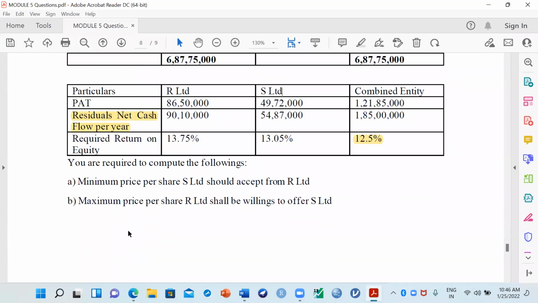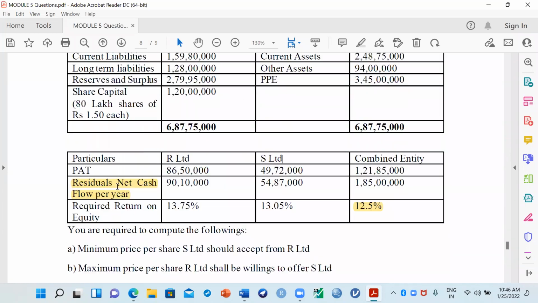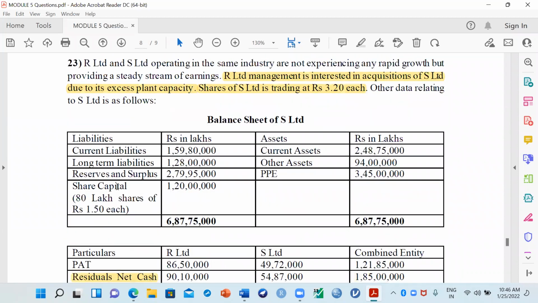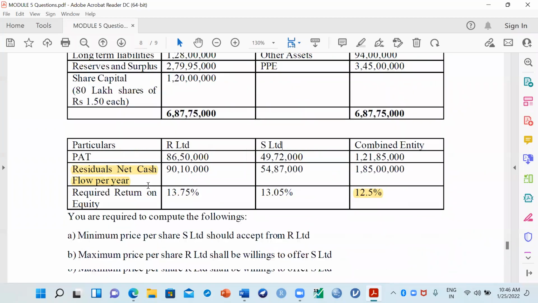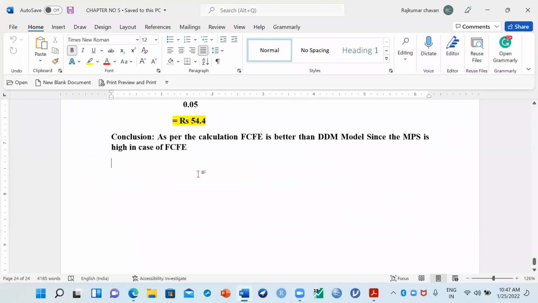Later on, we'll calculate the benefit and all those things, and then we'll see what the minimum price and maximum price per share will be. Once again, it's a case study problem. Let us see how to calculate the values based on this information. So let me start here.